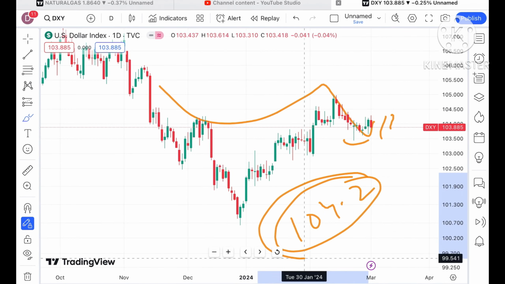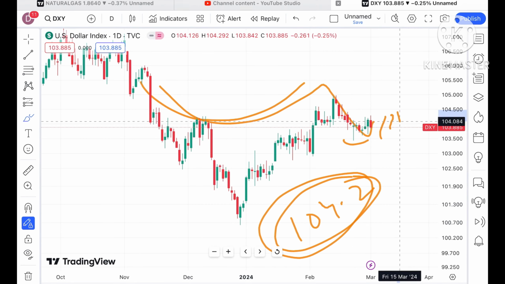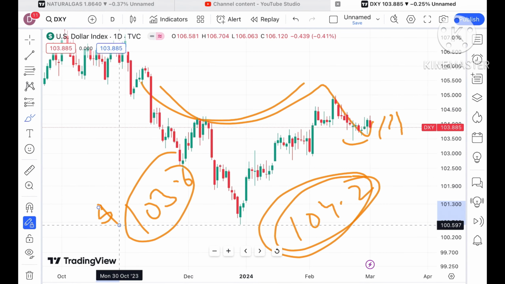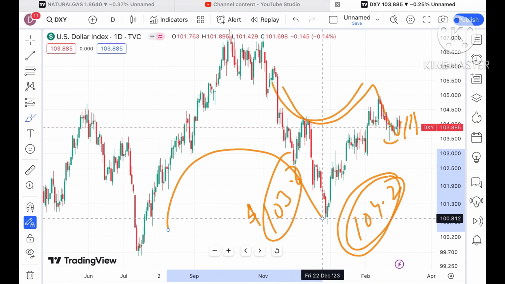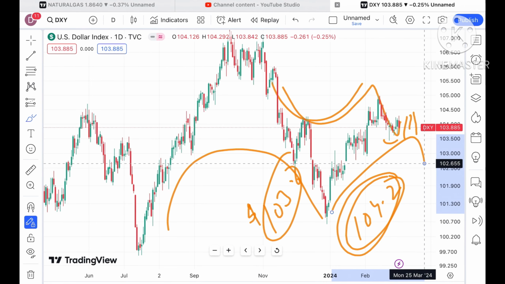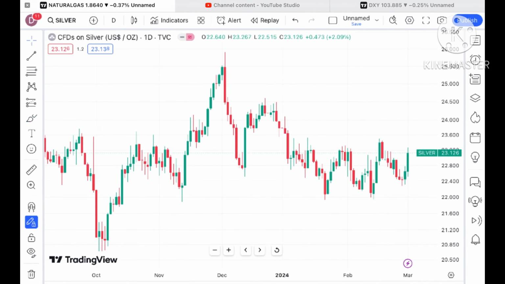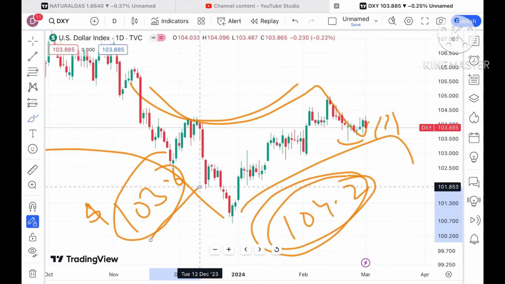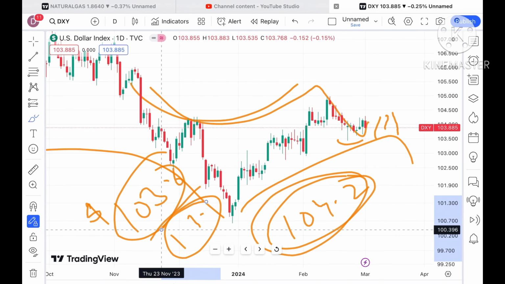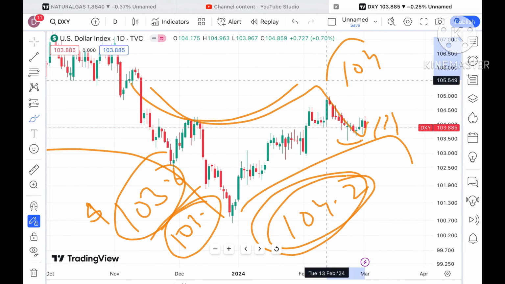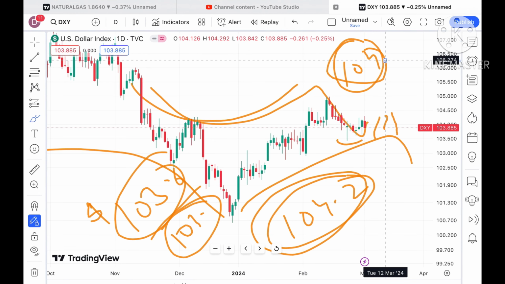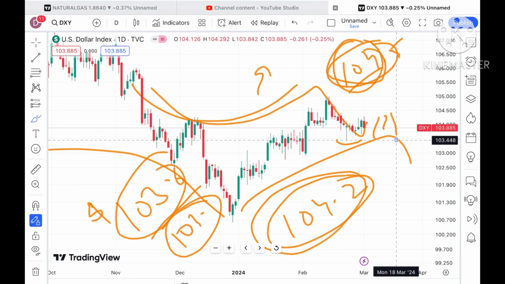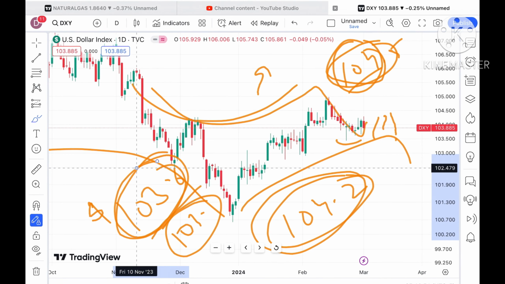Chances are high that if the dollar index sustains above a level of $104.2, we can see a further upside, and once it starts sustaining this level this pattern will support. But if it starts moving below a level of $103.6, then we can see a further fall, and this pattern will support this zone. Now it is trading at a level of 103.8. As soon as the price starts moving above $104, we can touch a level of 104.5 and then see a further upside movement.